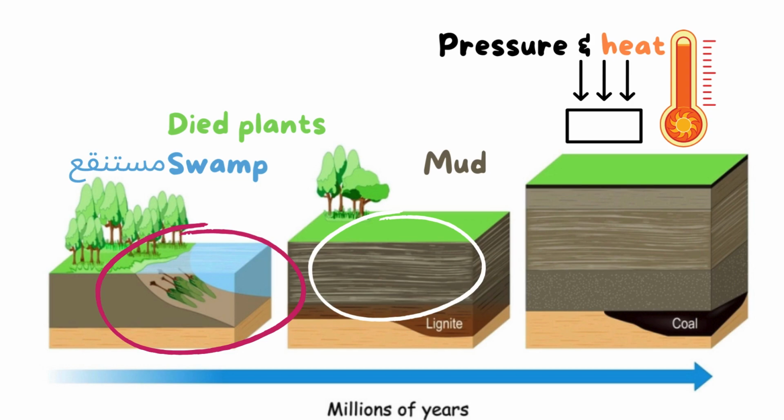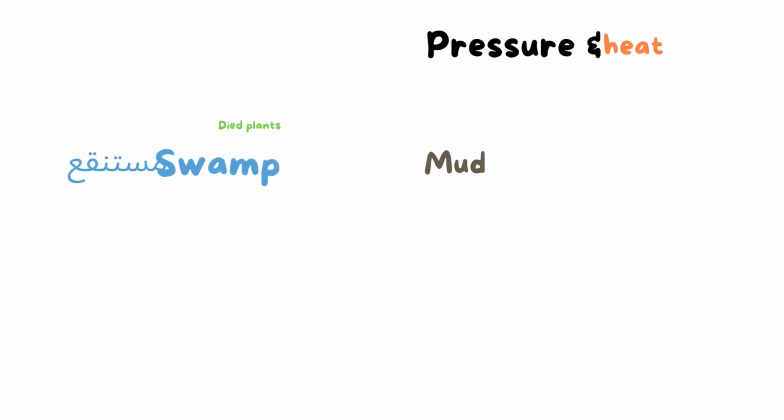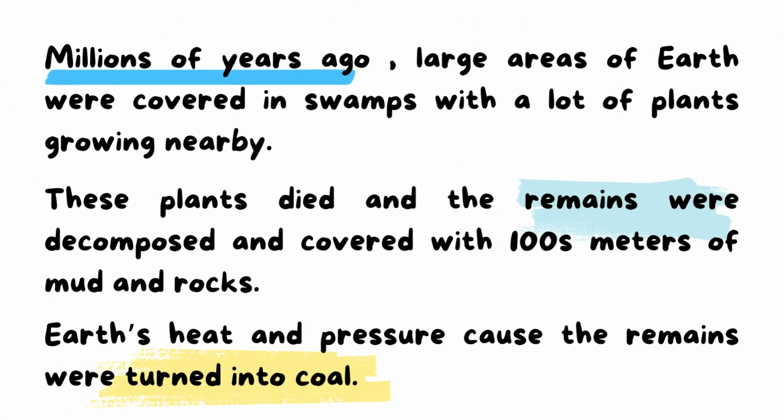Coal. So we can say that millions of years ago, large areas of earth were covered in swamps, and we know what swamps are: shallow areas of water with a lot of plants growing nearby. These plants died and the remains decomposed and were covered with hundreds of meters of mud and rocks.